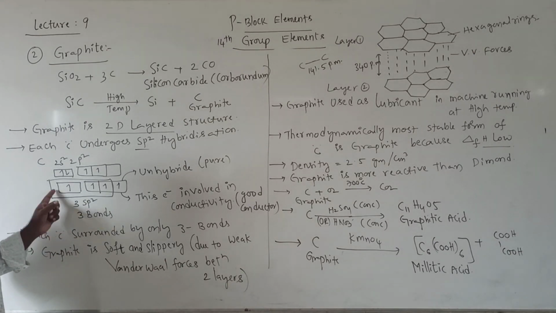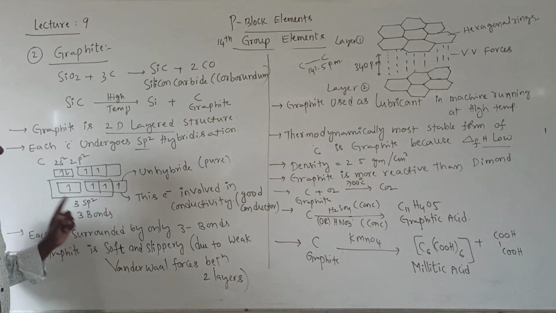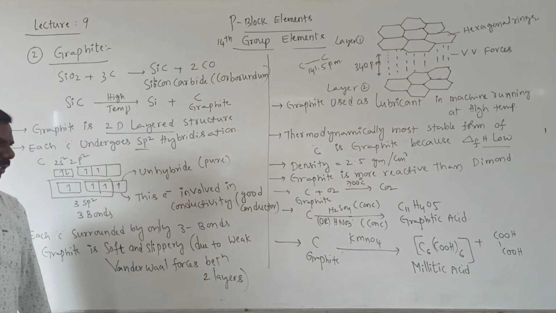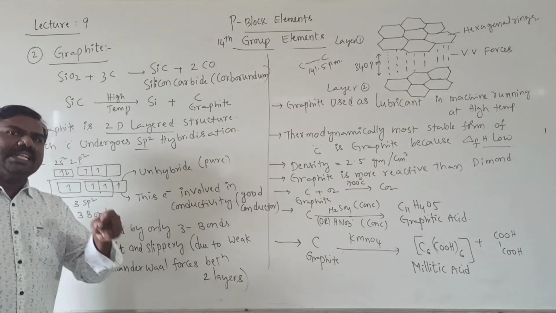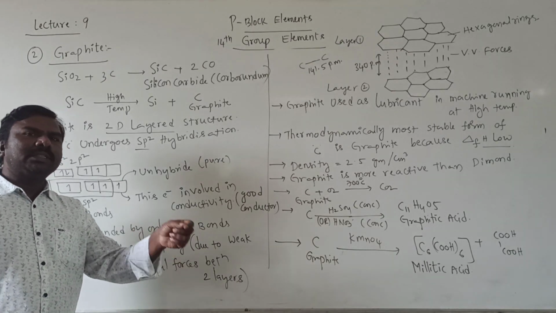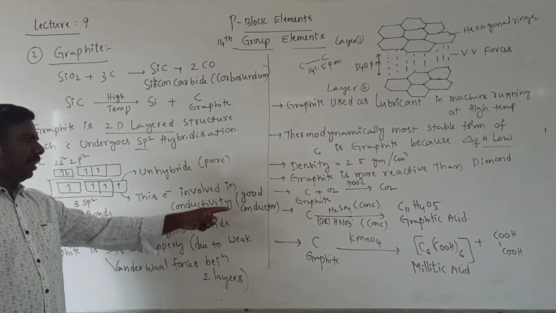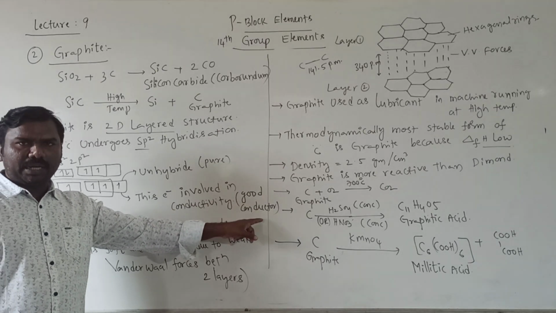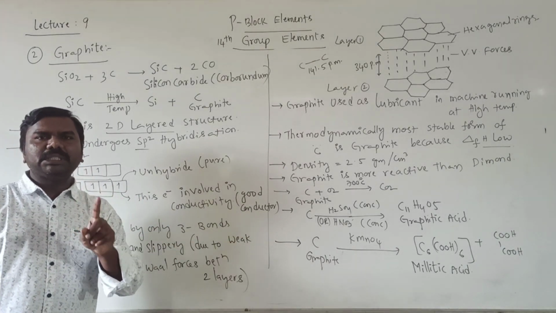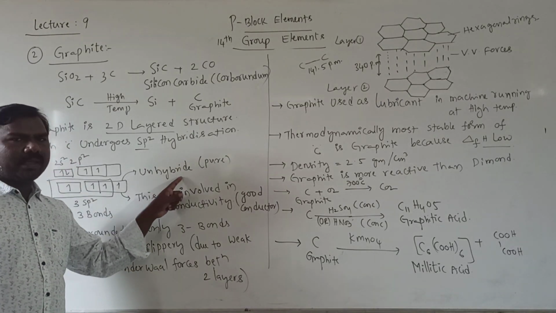So 3 sp2 hybrid orbitals, 3 bonds are formed. That's why each carbon is surrounded by 3 bonds. The left electron in each carbon is involved in conductivity, delocalized from one place to another place. That's why graphite is a good conductor, because of the availability of one unpaired electron which is present in the unhybrid orbital.